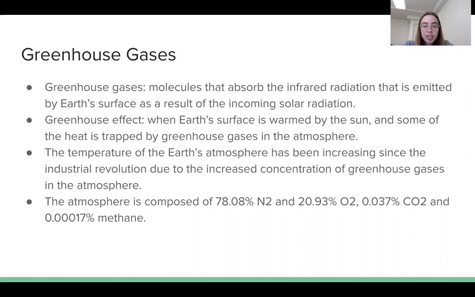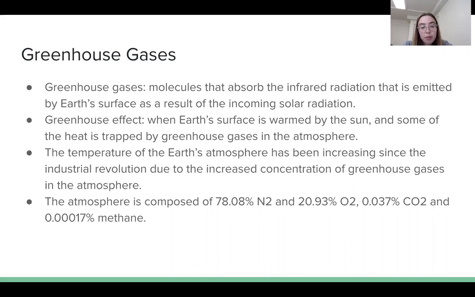So first, radiation from the sun is absorbed by the Earth and then re-emitted into the atmosphere as infrared radiation. Then greenhouse gas molecules absorb this infrared radiation, which then leads to the greenhouse effect, which is when Earth's surface is warmed by the sun and some of the heat is trapped by the greenhouse gases in the atmosphere. The greenhouse effect has caused the temperature of the Earth's atmosphere to begin increasing since the Industrial Revolution, which gave rise to an increase in the concentration of greenhouse gases in the atmosphere.